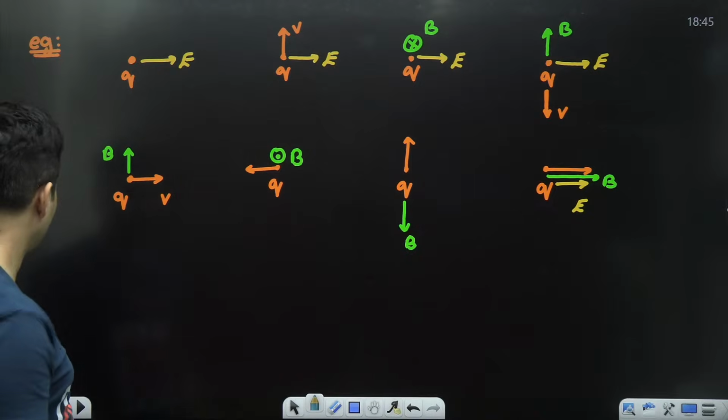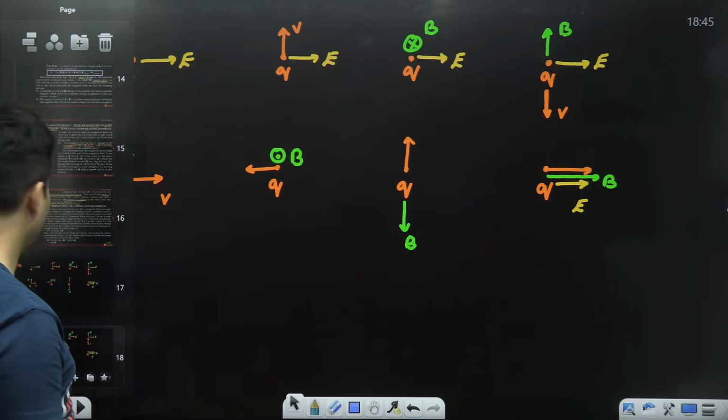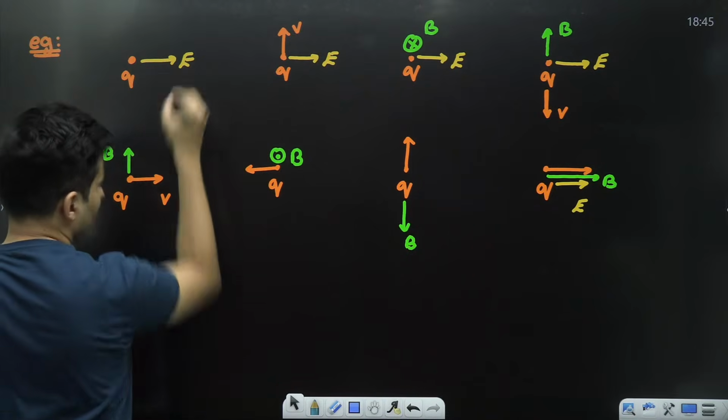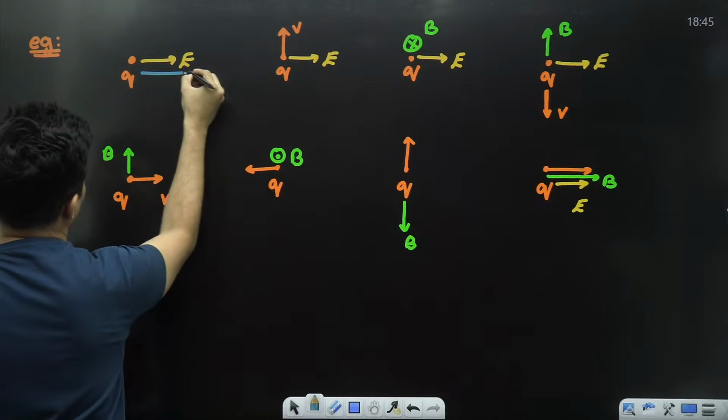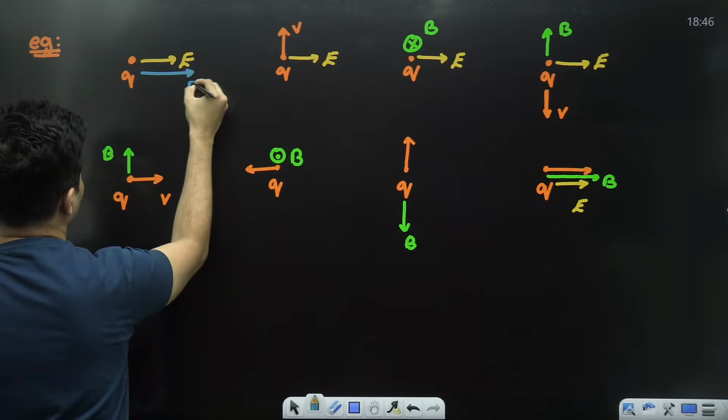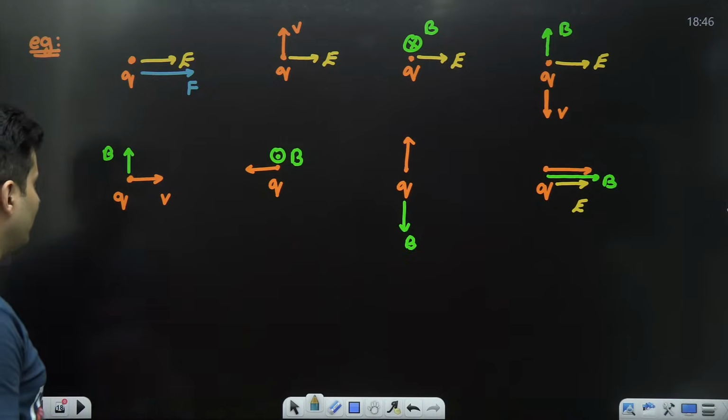So only electric force will come. So the force obviously will be in this direction, the same direction as the field. That's it. That's how the force will be.